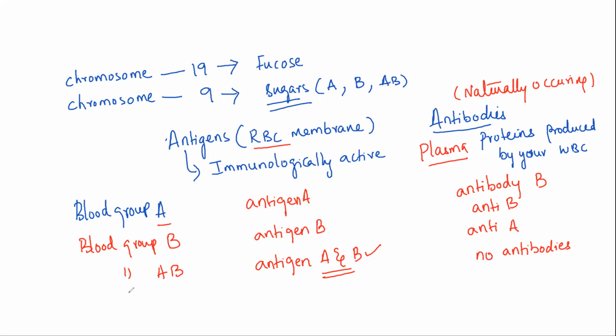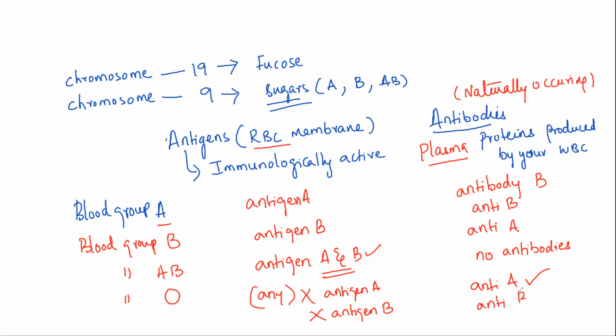And the next thing that we're going to see is blood group O, which does not have any antigen A, nor does it comprise an antigen B at all. And they do have antibodies because they don't have the antigens, so they have both antibody A as well as antibody B. I hope, children, you understood now.